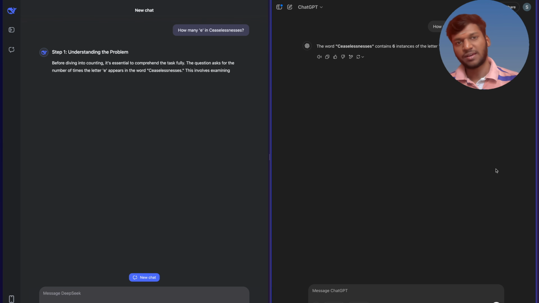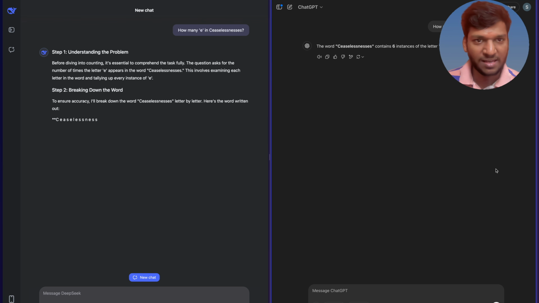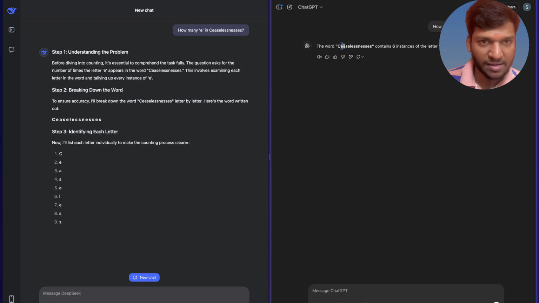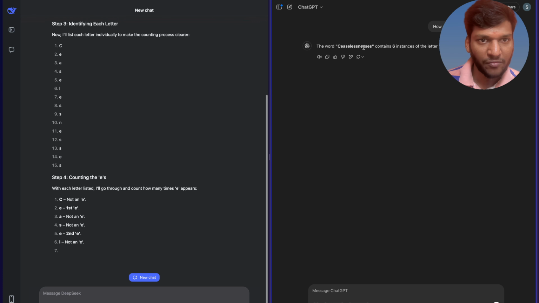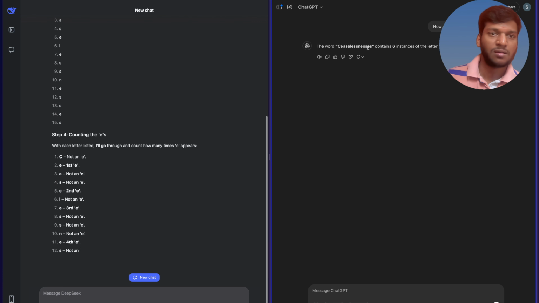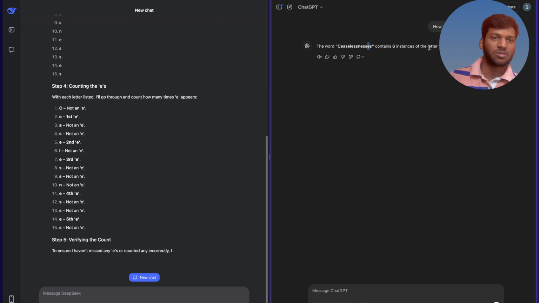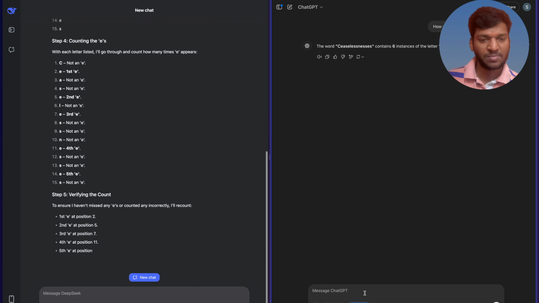ChatGPT says it has 6 instances of e, but actually, if you want to see here, it has 1, 2, 3, 4, and 5. Maybe it is not right when it is not in deep thinking. Let's ask with deep thinking.